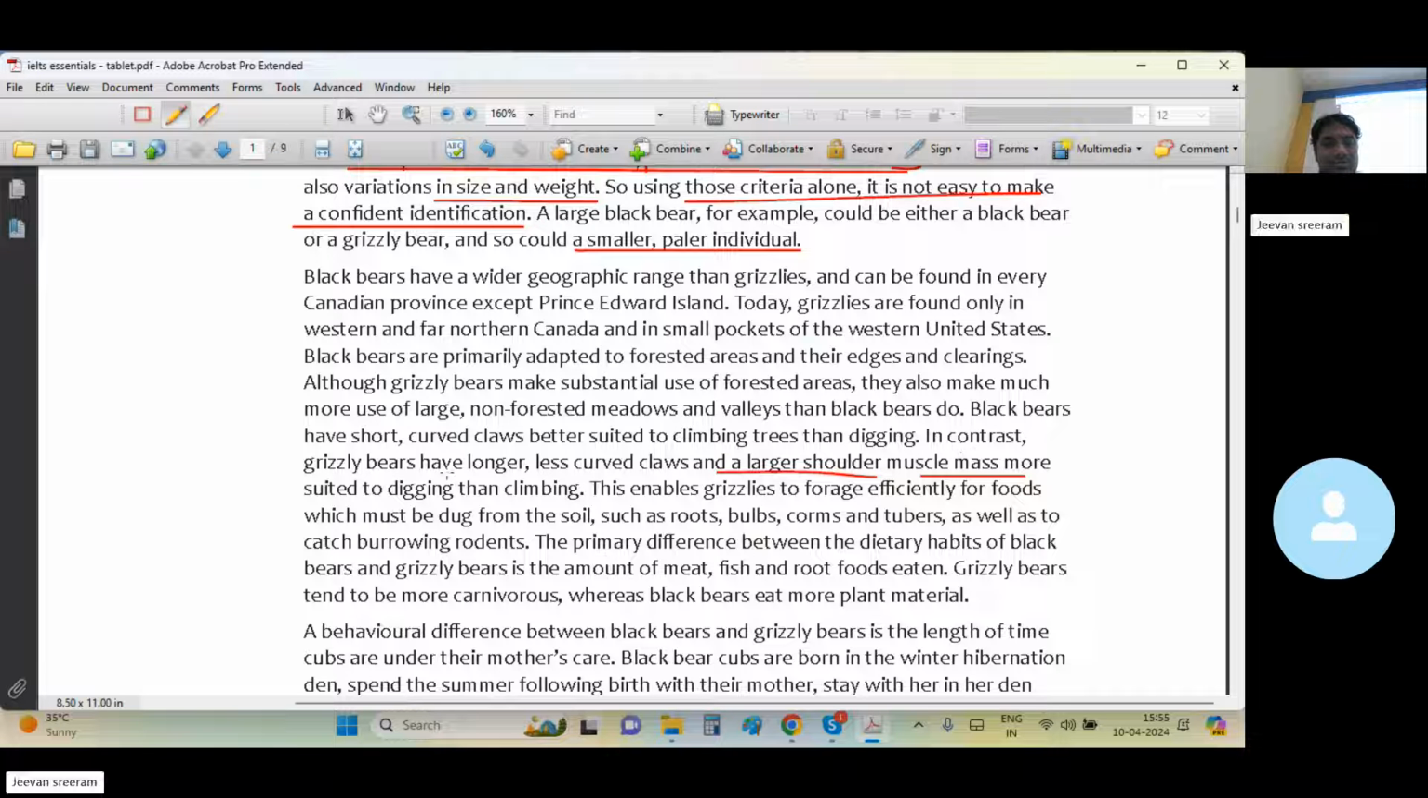No. In contrast, grizzly bears have longer, less curved claws and larger shoulder muscle mass. Grizzly bears have larger shoulders, right? What kind of things can they actually do? When the author speaks about their digging and climbing skills, he speaks about larger shoulders and muscle mass. It doesn't mean the author has compared these two. Has the author compared the weights of these two types of bears? No.